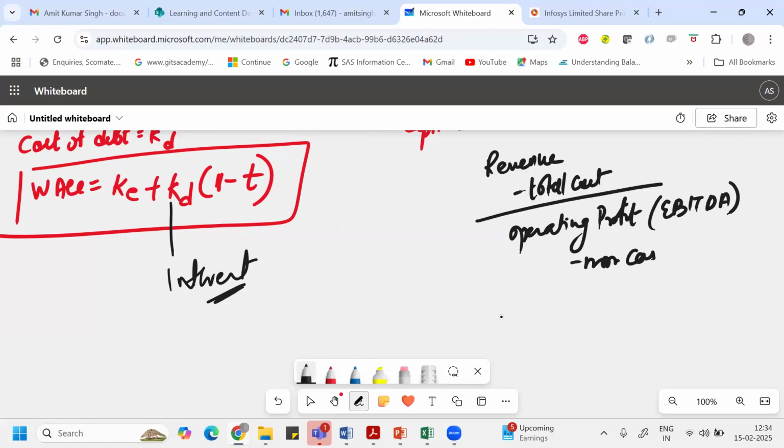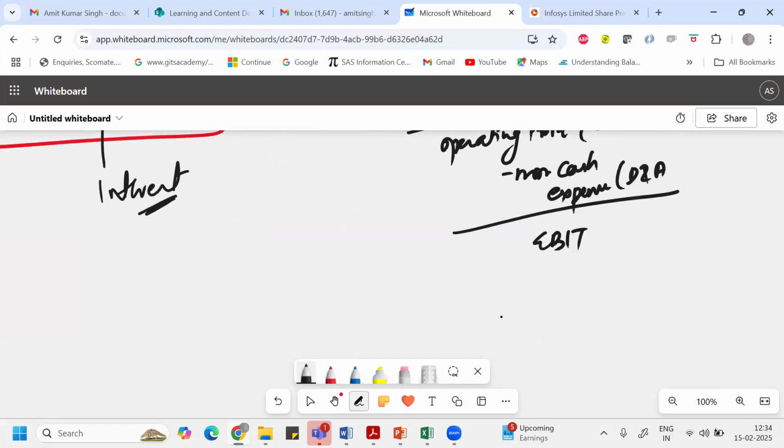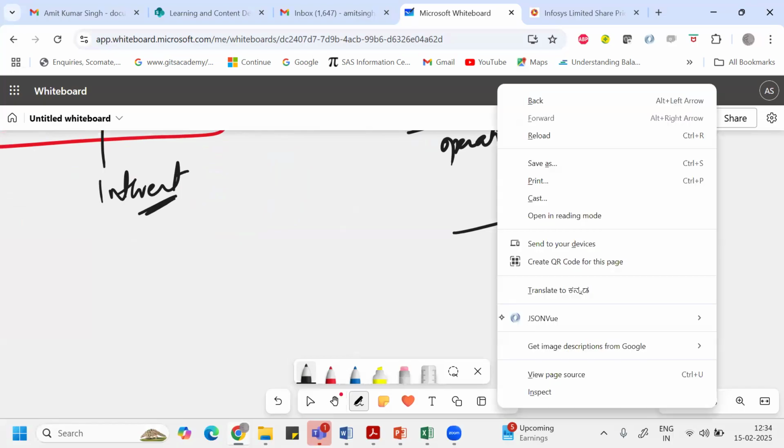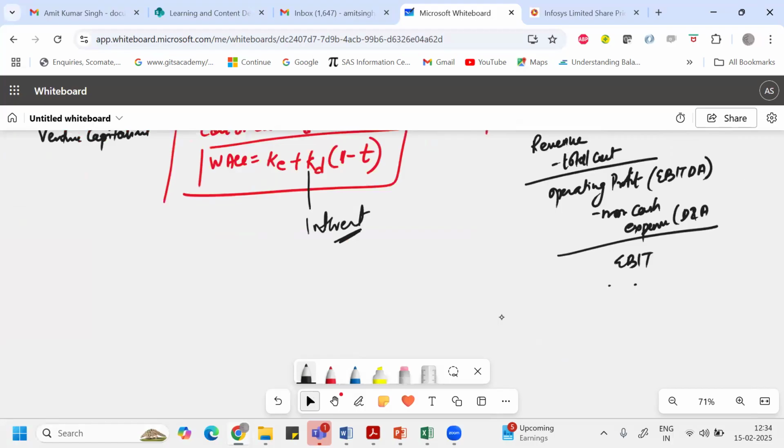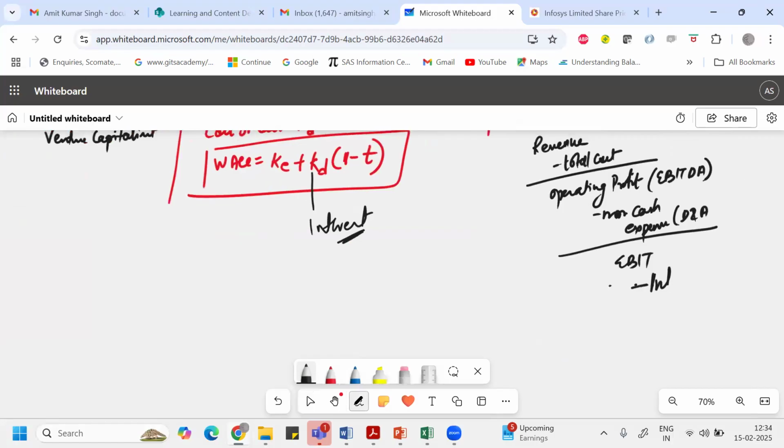From this, you subtract non-cash expenses like depreciation and amortization, and you get EBIT, earnings before interest and tax. From this, we first subtract interest, so we get earnings before tax, and then we pay tax. Then it is called earnings after tax or profit after tax.